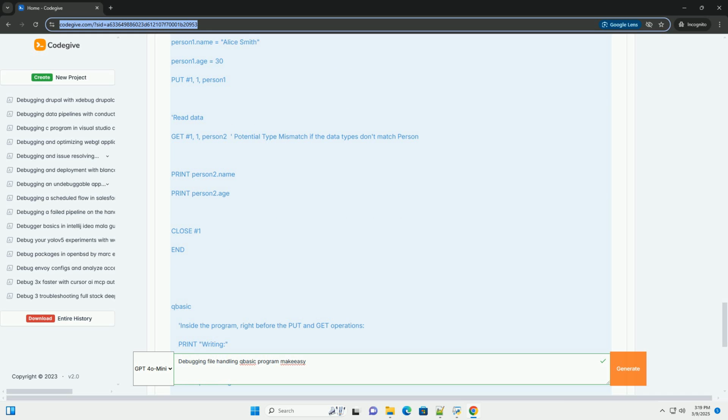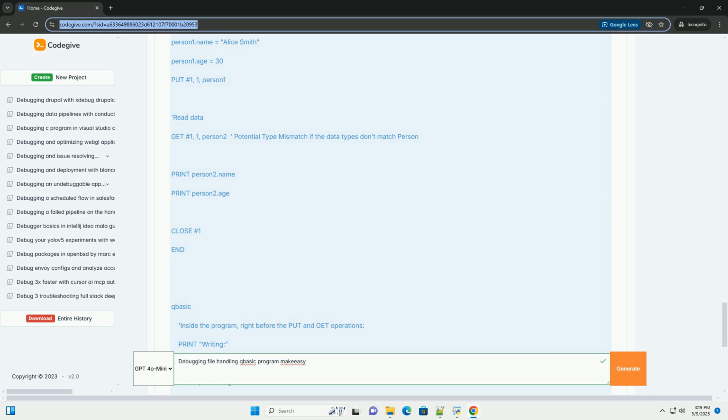Example 2, input past end. Debugging: 1. Run the program. If data.txt is a small file and something is off in the logic, you might not get an input past end error. However, let's assume you modified the program to try to read a specific number of lines, and you're exceeding the file's content.